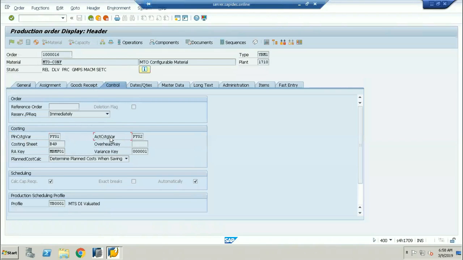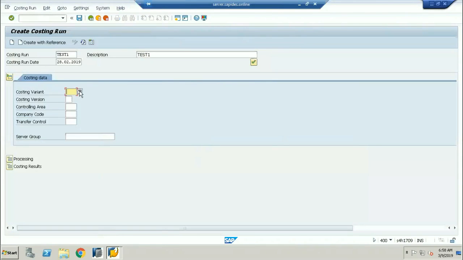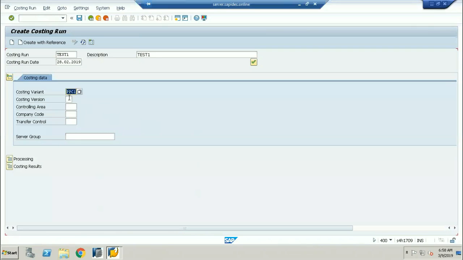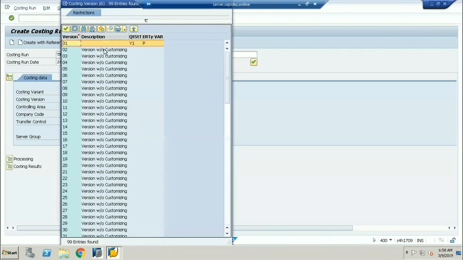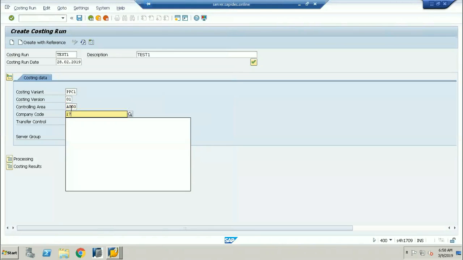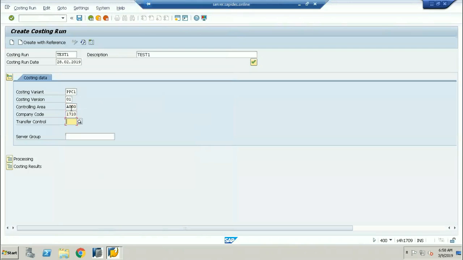Now actual cost is what we are going to be taking. So here, costing variant, I'll take the actual costing variant. Where is the actual costing variant? I'm going to be taking PFC1, material cost estimation, and the version. Controlling area A000, company code 1710. Now I'm going to be giving all the required parameters.